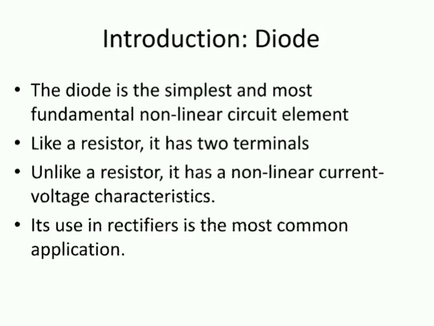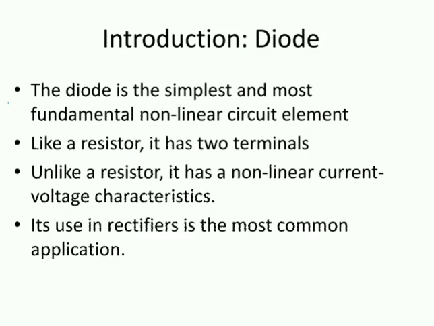We can take copper or aluminum because these have very high conductivity. They will not resist the flow of current. They will allow current to flow easily. That's why we call this a conductor.